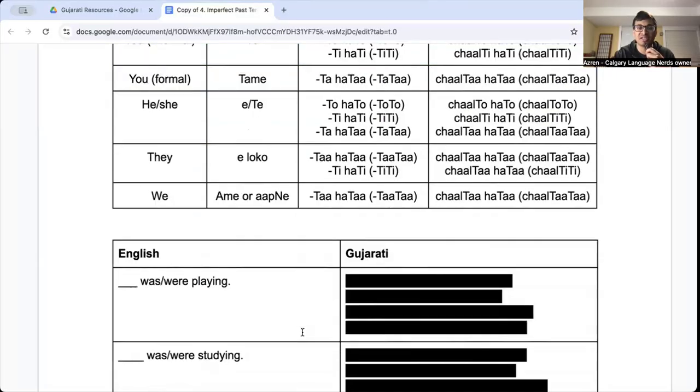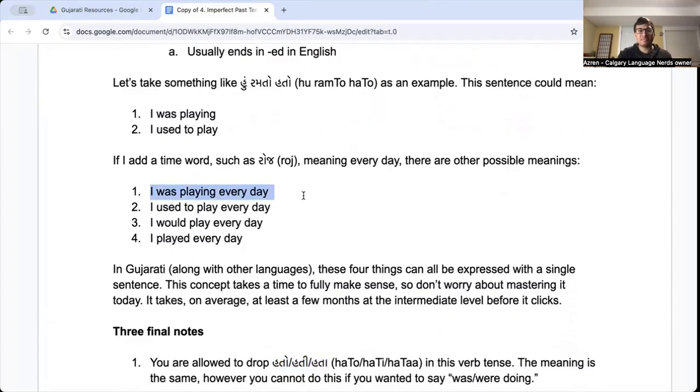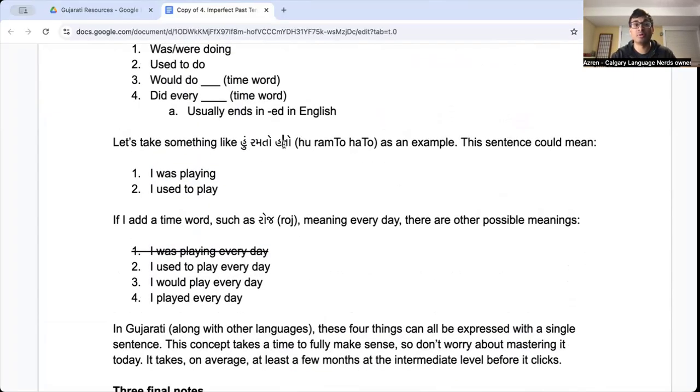I used to drink, right? The only thing that's worth knowing, at least in a standard dialect of Gujarati, is that if you do that, this meaning is no longer possible. So if I said ramto, and I delete that, now there's three possible meanings: I used to play, I would play, or I play.